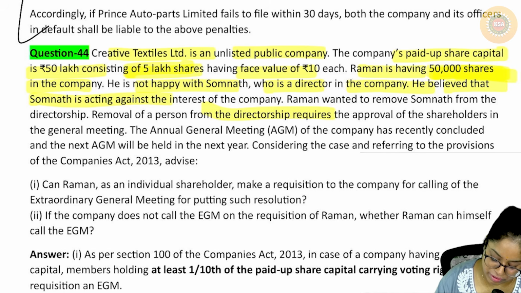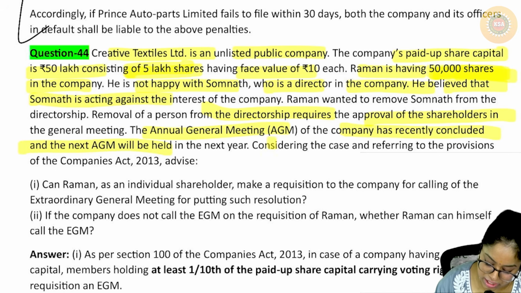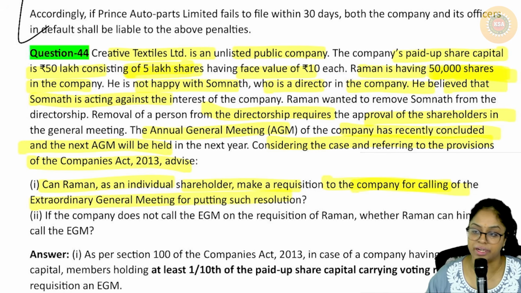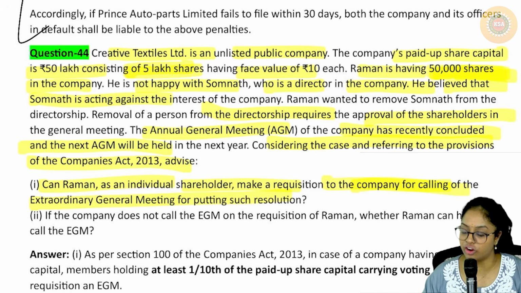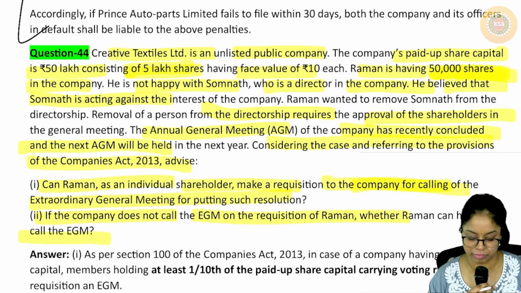Removal of the person from directorship requires the approval of the shareholders. The annual general meeting of the company has just recently concluded and the next AGM will only happen next year. Considering the case and referring to the provisions above, can Raman as an individual shareholder make a request for calling an extraordinary general meeting? Yes, because he has 1/10 of voting power. If the company does not call for an EGM, what will Raman do? He can himself call and recover the amount from the company.